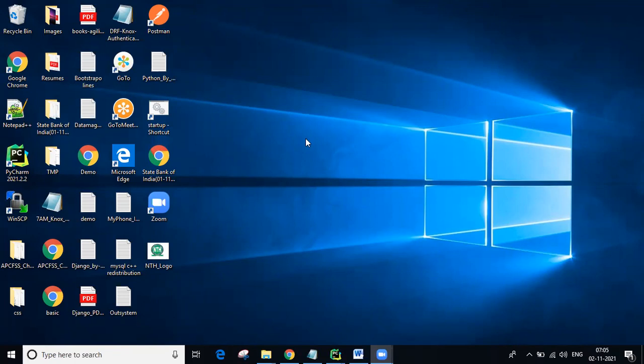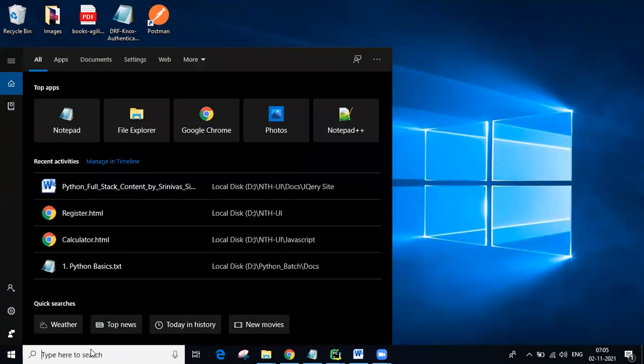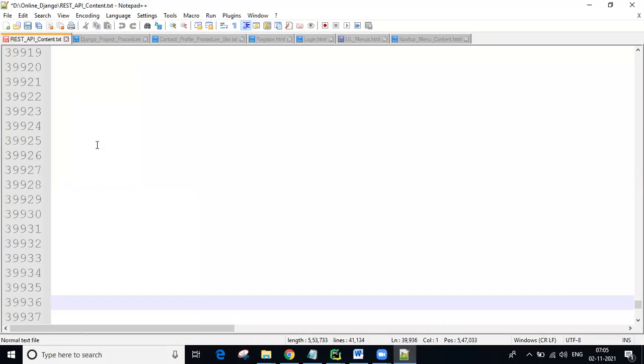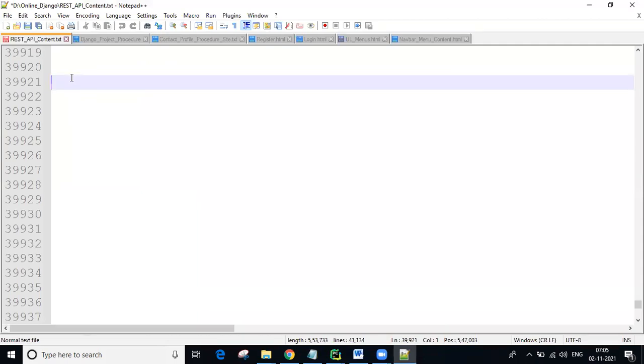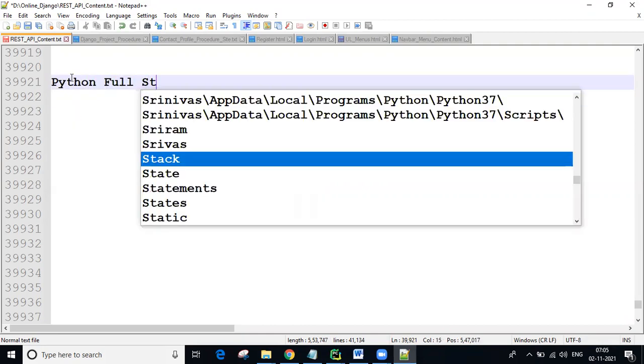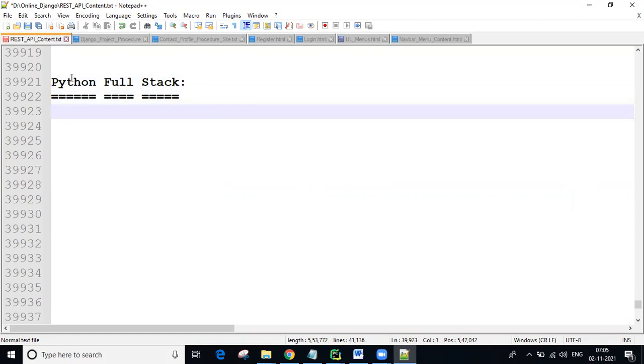Now we'll start our session. So, guys, here we are discussing the Python full stack course. Python full stack means core Python, advanced Python, Django, and the required UI and database, all together we are going to be discussing. I gave just an overview in the last session, and today we will discuss different points.